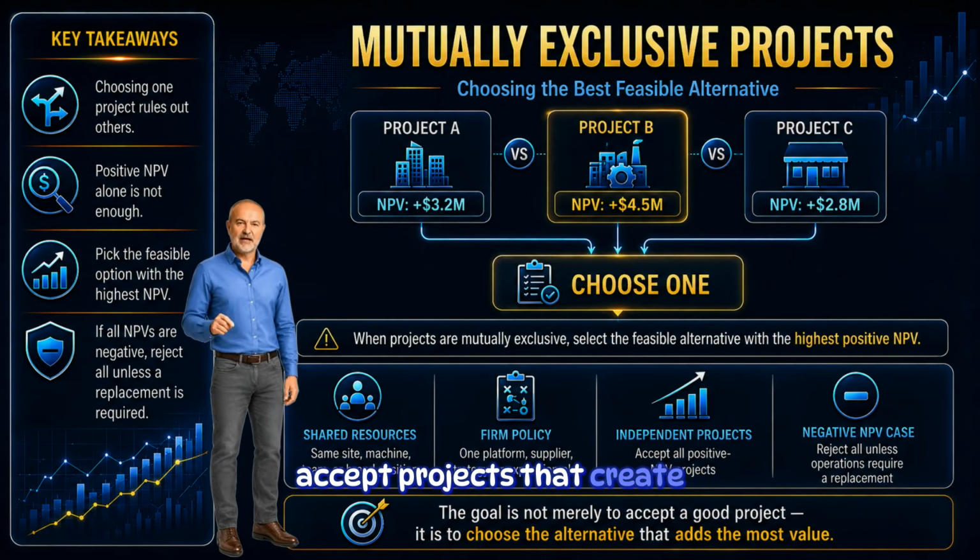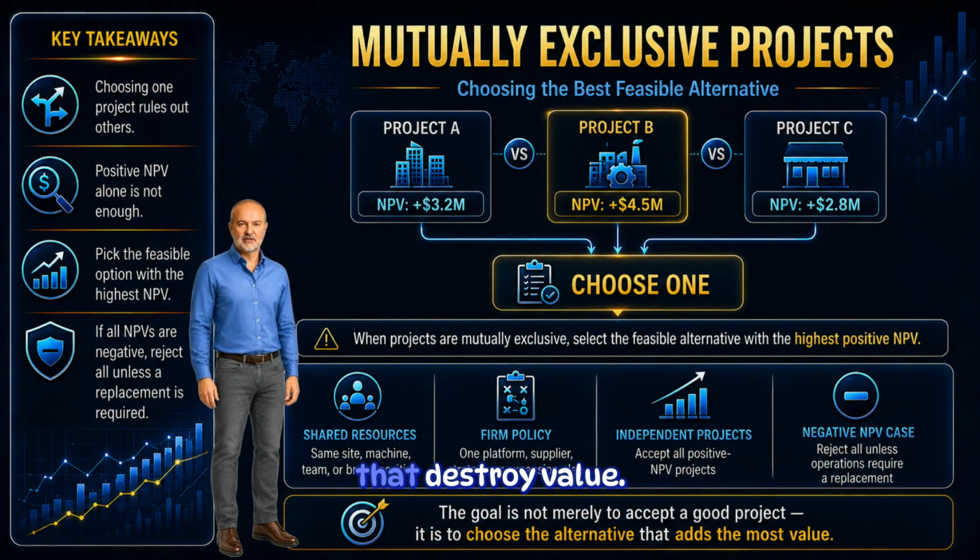For independent projects, the decision rule is direct. Accept projects that create value and reject projects that destroy value. But for mutually exclusive projects, a positive NPV is not enough. Several alternatives may all create value, but the firm still has to choose among them. In that situation, the correct decision is not simply to choose any positive NPV project. The correct decision is to choose the feasible alternative with the highest positive NPV.